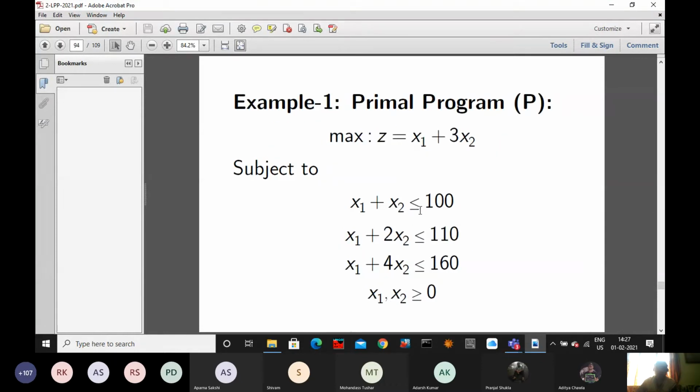With respect to a less than equal type constraint for the primal, you will have three constraints, and there will be three different variables. All are non-negative. Y1, Y2, Y3 are non-negative. Okay. So there are no equal type constraints. But there are two equal type constraints in the second example.